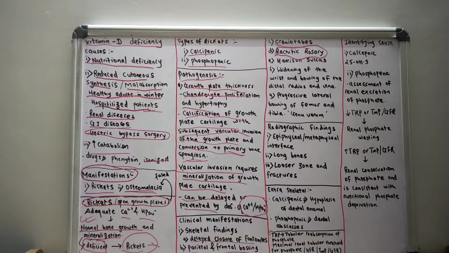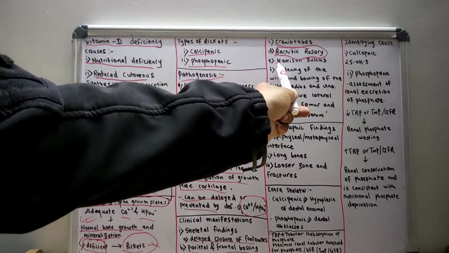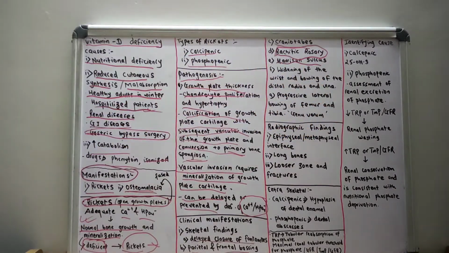So there will be the formation of the Harrison sulcus also. The formation of the Harrison sulcus at the lower margin of the thorax is caused by the inward pull by the diaphragmatic attachment of the softened lower ribs. So this you should know.